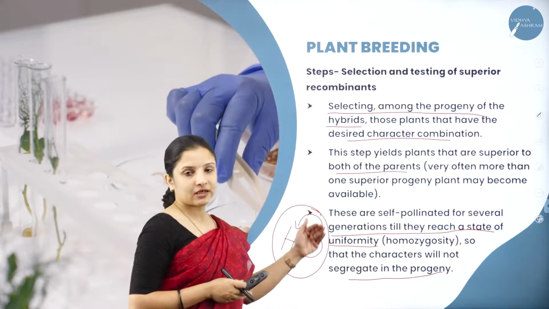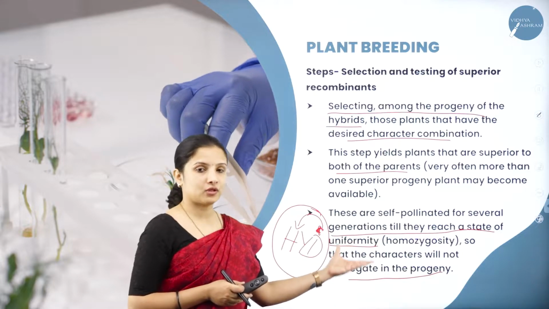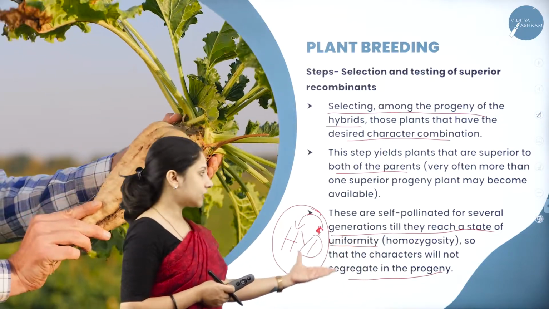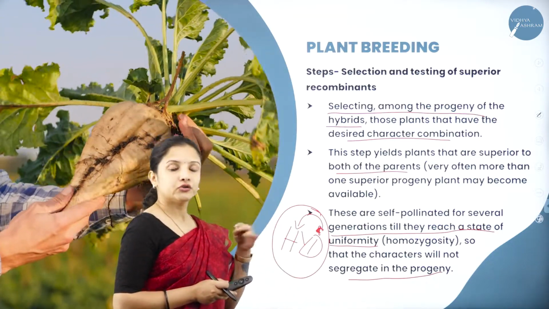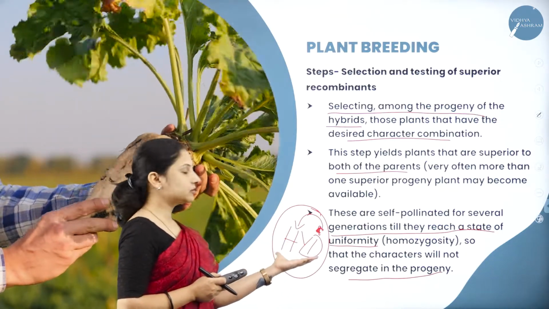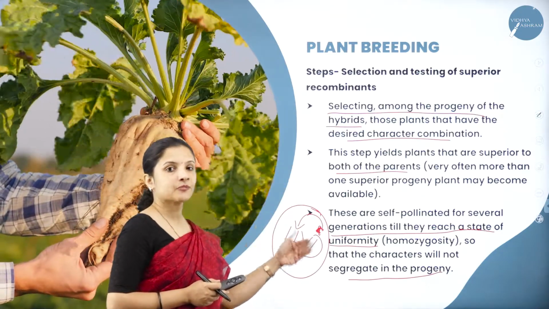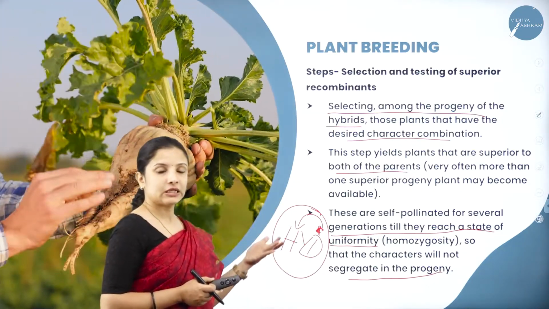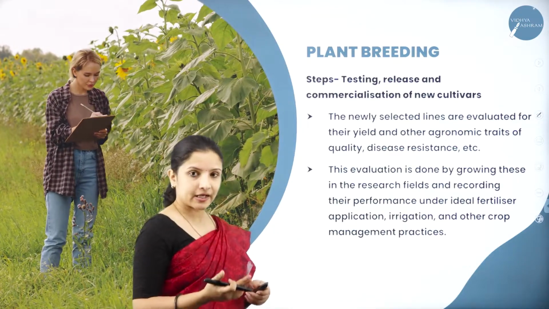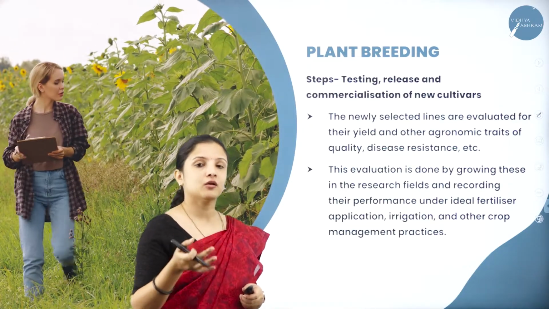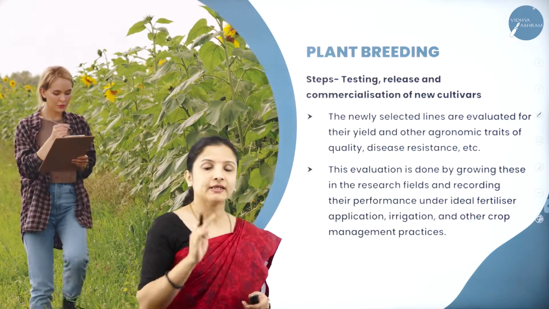Now, after several generations, we have a pure line. For example, it is high yielding as well as dwarf. For you to easily understand, I kept these two characters throughout explaining this topic. After that, it should be tested whether it is up to the mark, whether it is what the farmer had expected.